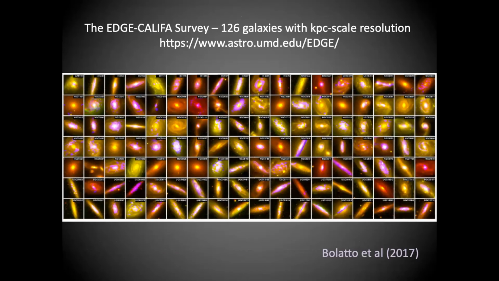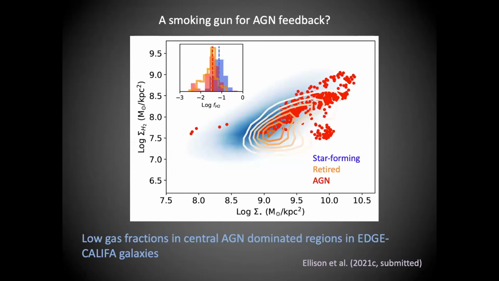It has both an IFU survey component, that's CALIFA, and then molecular gas follow-up using CARMA, and that's the EDGE component. So this survey has 126 galaxies in it, and there are a handful of AGN in here that we can use.